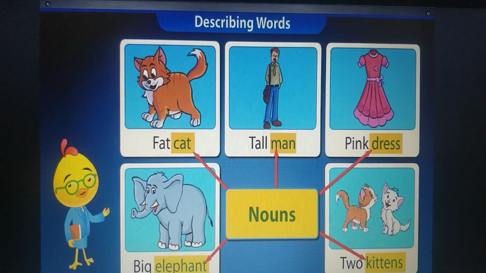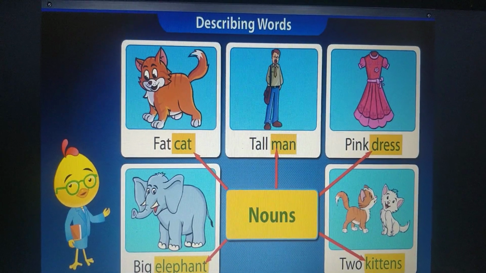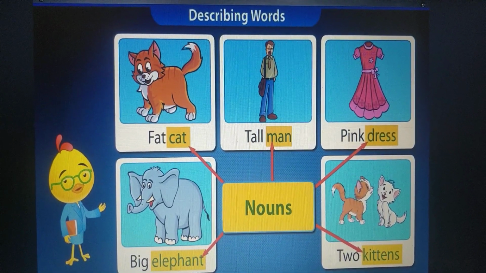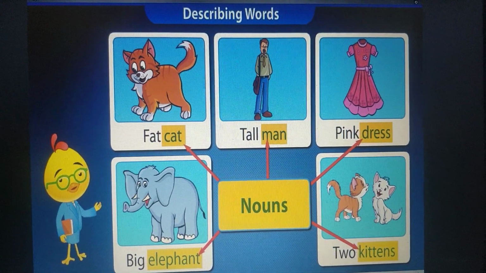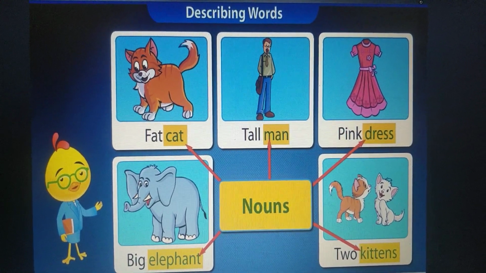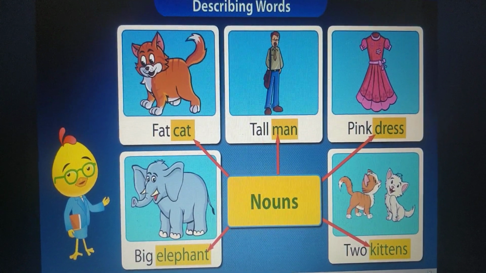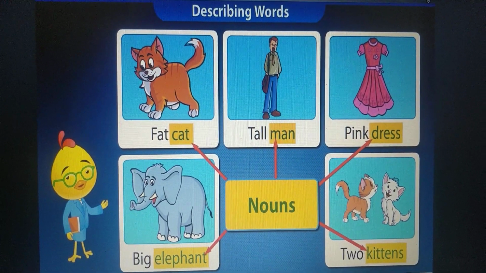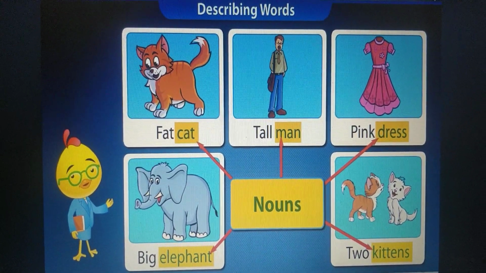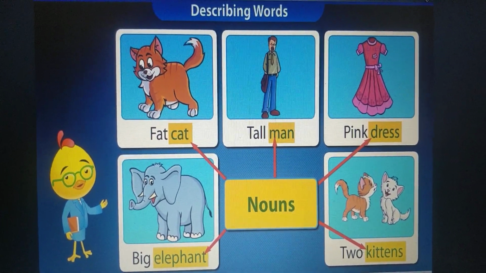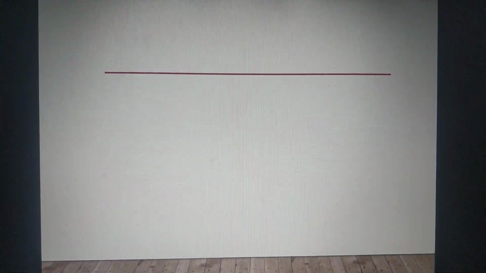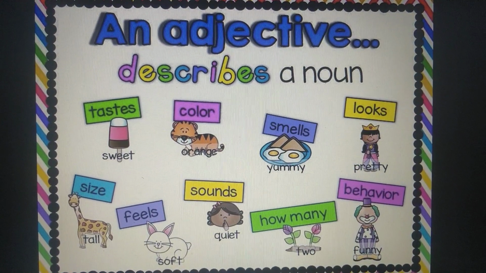Let's see some more examples. Fat cat. So what type of a cat it is? Fat cat. You can write orange cat, pet cat, anything. Tall man. So tall is a describing word here. Pink dress. So what is pink? Pink is a describing word. Two kittens. So how many kittens are there? Two. A describing word can also be a number. So a describing word describes a noun.